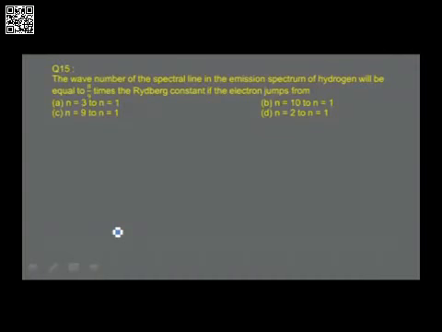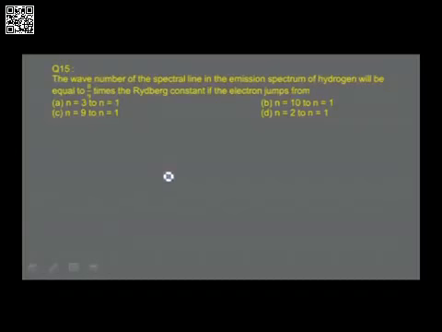Shall I go to the next one now? The question is like this. The wave number of the spectral lines in the emission spectrum of hydrogen will be equal to 8 by 9 times the Rydberg constant if the electron jumps from option A, n is equal to 3 to n is equal to 1, option B, n is equal to 10 to n is equal to 1, option C, n is equal to 9 to n is equal to 1, option D, n is equal to 2 to n is equal to 1.